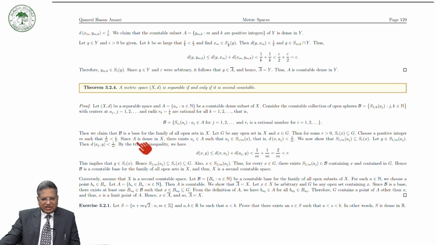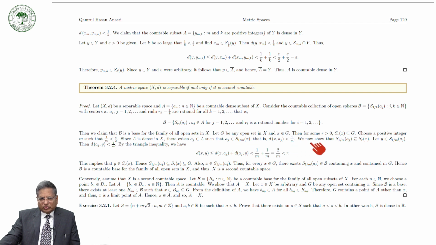Since A is dense in X, there exists a_j in A such that a_j lies in the open sphere with center at x and radius 1 over m. That is, the distance between x and a_j is less than 1 over m.